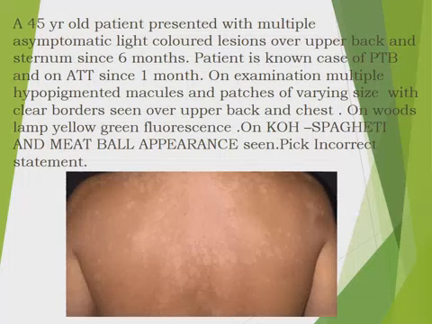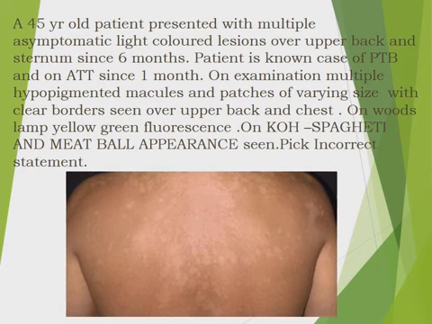A 45-year-old male patient presented with multiple asymptomatic light-colored lesions over the upper back and sternum since 6 months. The patient is a known case of pulmonary tuberculosis and on ATT since 1 month. On examination, multiple hypopigmented macules and patches with clear-cut borders. Wood's lamp examination reveals yellow-green fluorescence. KOH reveals a spaghetti and meatball appearance.